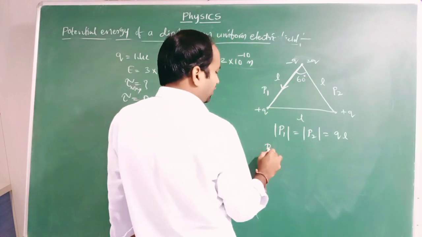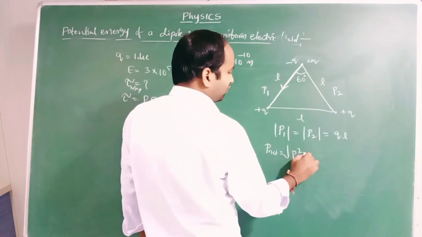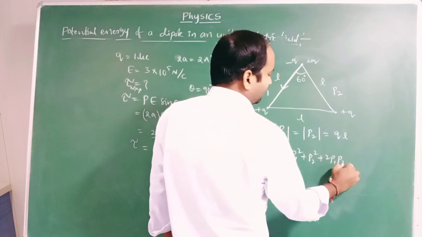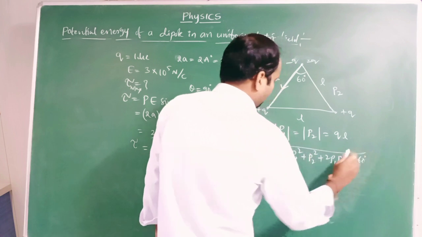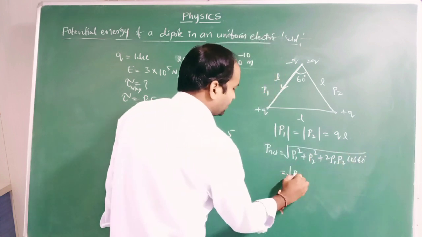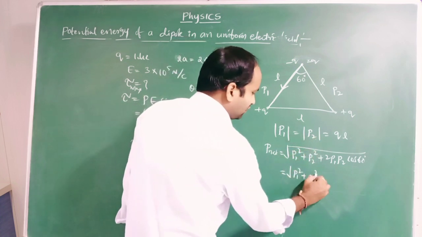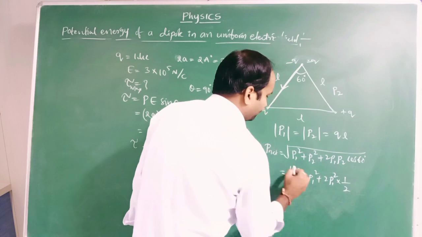The net dipole moment is the square root of P1 square plus P2 square plus 2P1P2 cos theta, with cos 60 equal to 1 by 2.